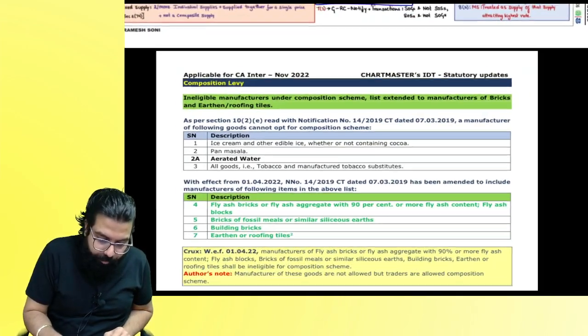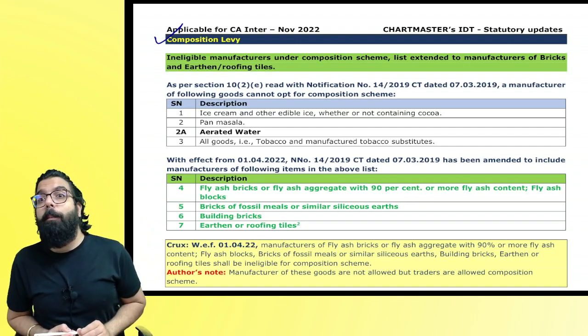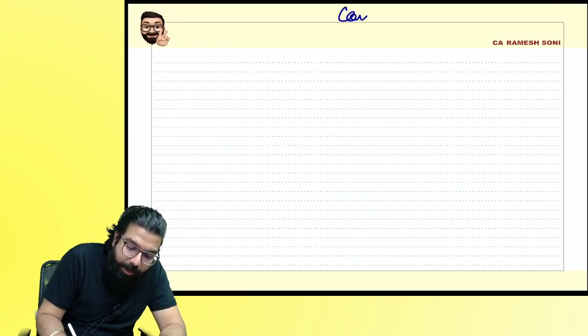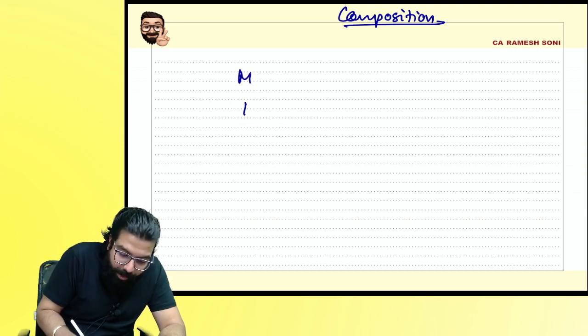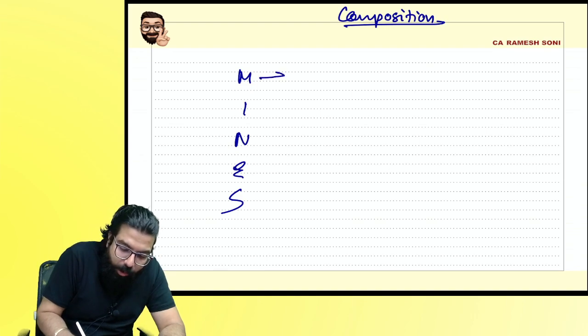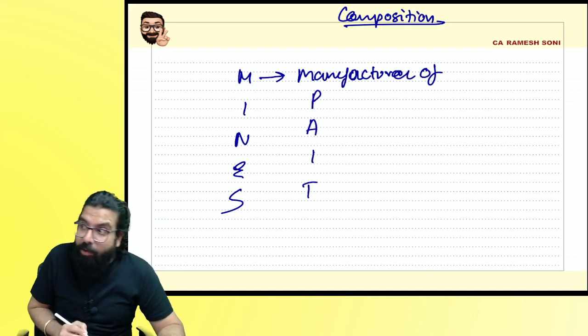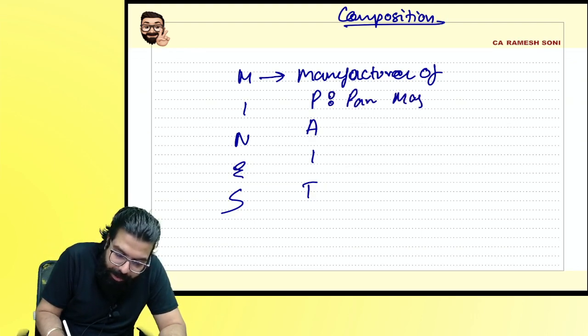Let's go ahead. Now, you remember composition levy? Composition levy was there for small people. Do you remember the people who are ineligible in composition levy, everyone? Who are the people who are ineligible? Mines. You remember? M-I-N-E-S. M was what? Manufacturer. Manufacturer of what? P-A-I-T. You remember, everyone? Who was ineligible? Pan masala. Manufacturer of pan masala.